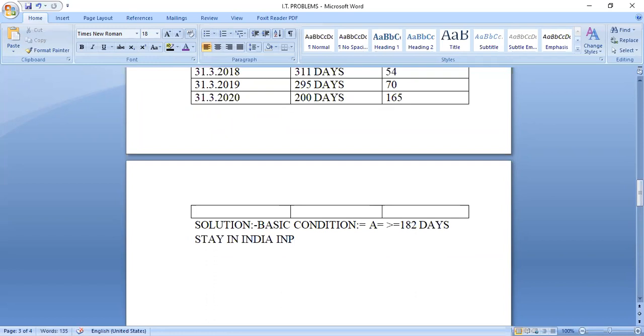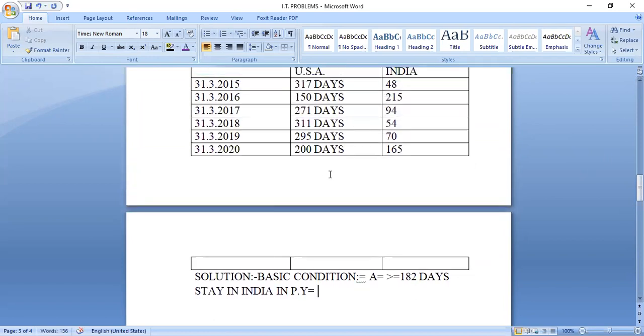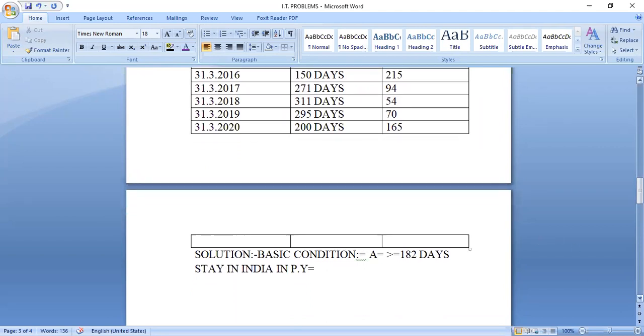PY means previous year. Is he fulfilling this condition? Rule A, basic condition: is he staying 182 days or not? Check this statement: in the last year, whether he stayed for 182 days or not. No. So he failed rule A.